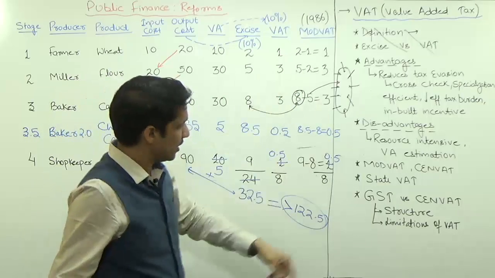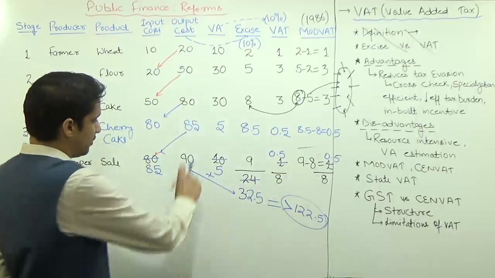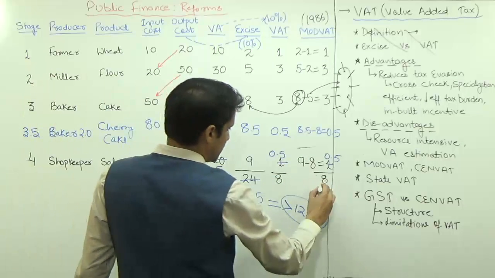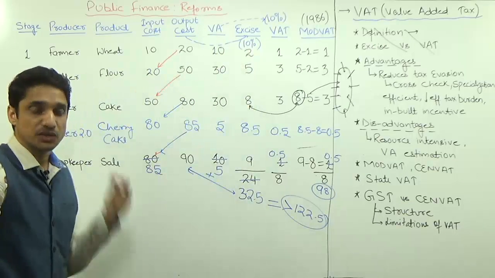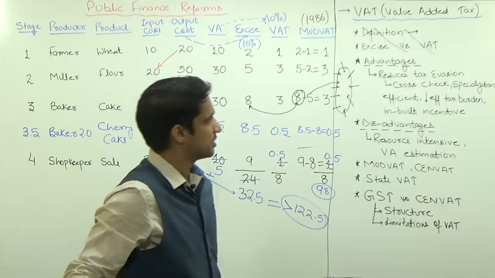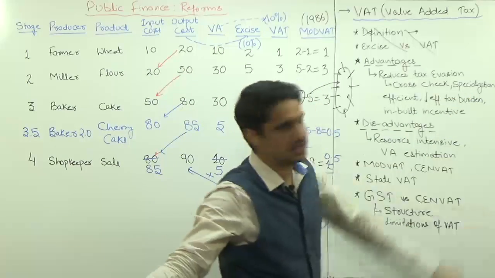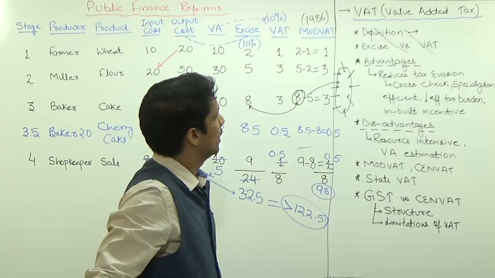But in case of MODVAT, the tax collection is 8 only. So the final value of the commodity will be 90 plus 8, that is 98, irrespective of the number of stages. This is one of the major benefits, the most relevant benefit of the MODVAT system: it promotes specialization, and specialization is good for any economy.